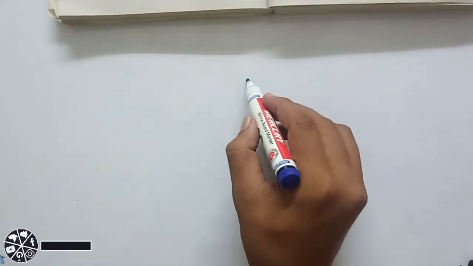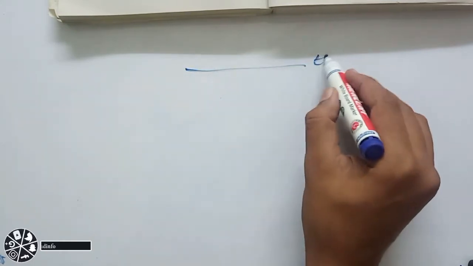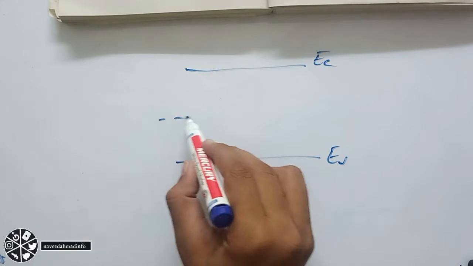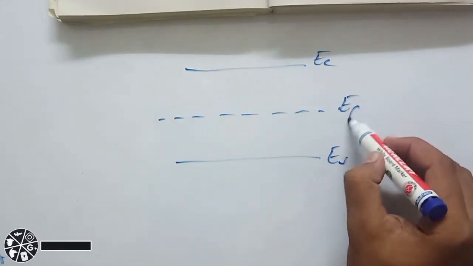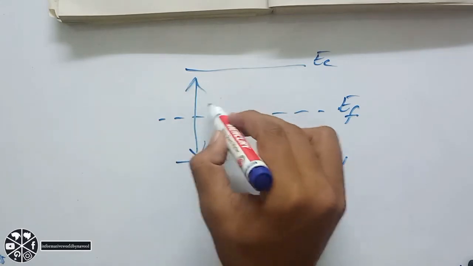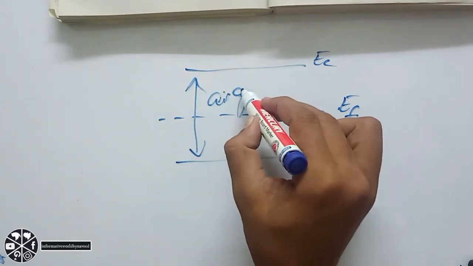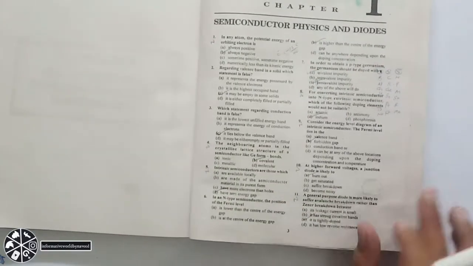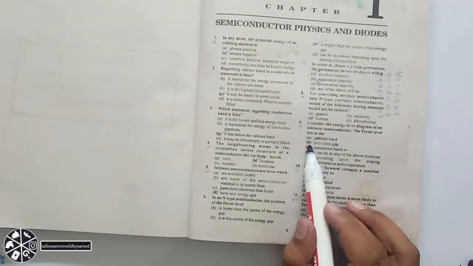The Fermi level will be in between. Let's say this is the conduction band and this is the valence band. Okay, so the Fermi level will exist over here. So this will be your EF, Fermi level, and that will exist in the gap. This is the gap, okay. So that will exist in the gap. So the correct option is, yeah, you can say that will exist in forbidden gap. So the correct option is option B.